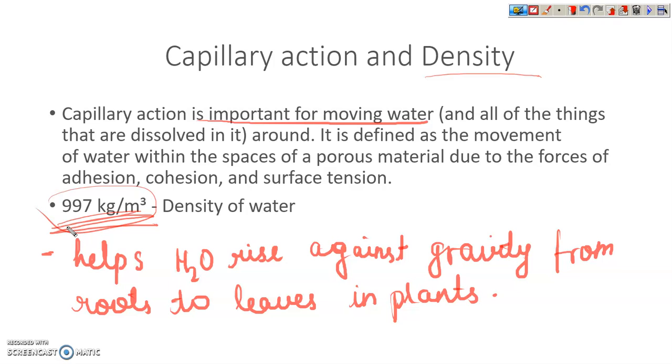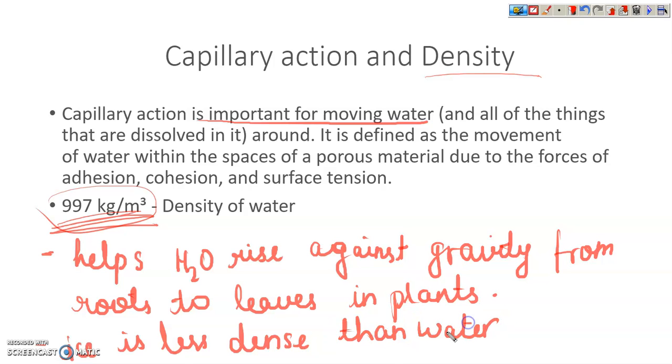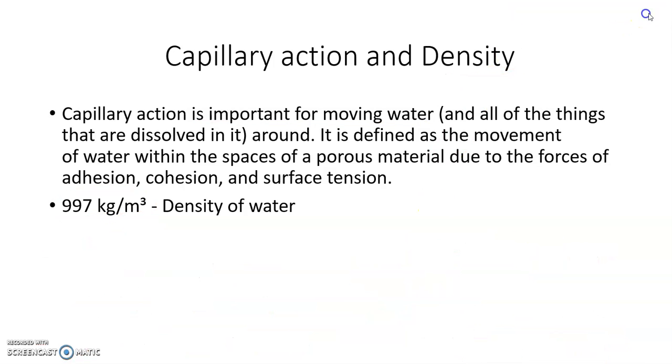Ice is less dense than water, causing it to float. Now, moving on to our next thing.